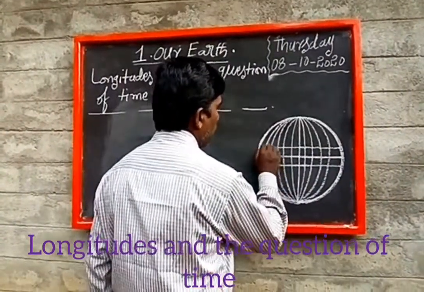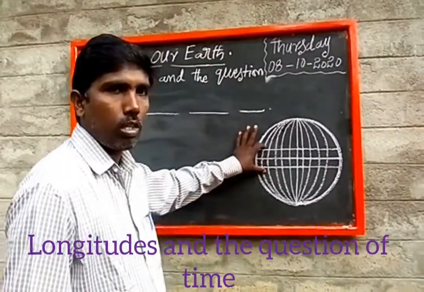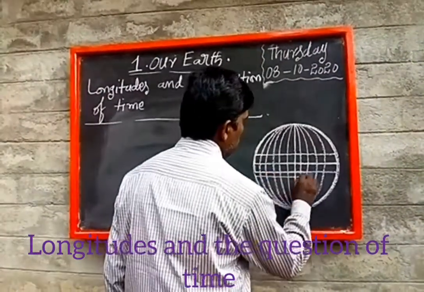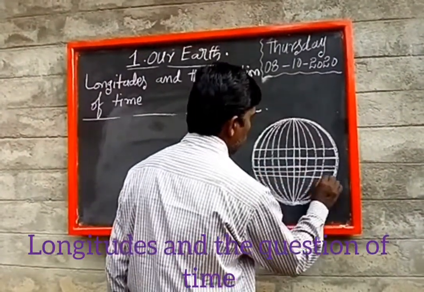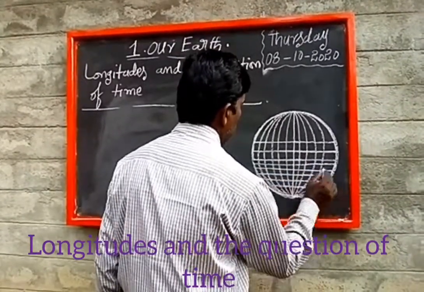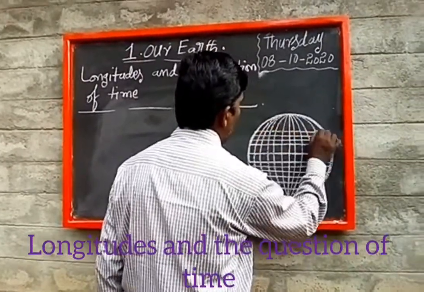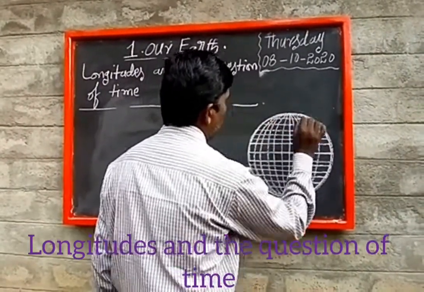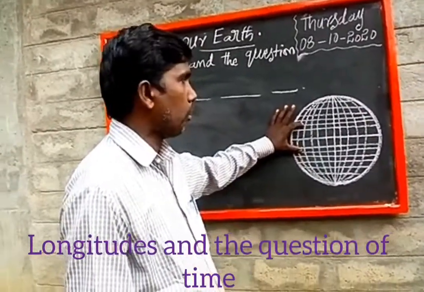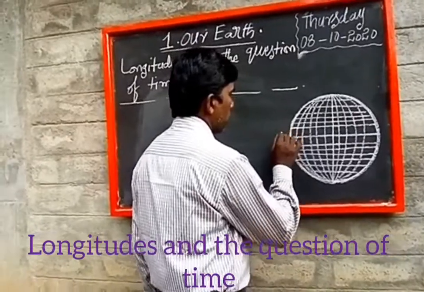There are 180 latitudes drawn on the globe like this. Here, this is 0 degree latitude.